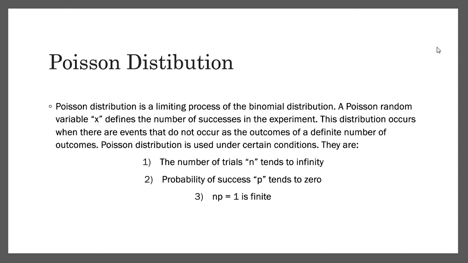Generally the Poisson distribution is used in some critical conditions, namely when n tends to infinity, the number of trials tends to infinity. In another case, the probability of success, the p value, tends to 0. Another case is that the mean value, np, is finite. So in these three cases, we can use the Poisson distribution.